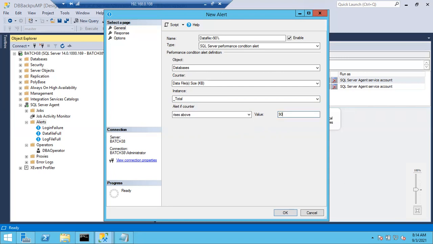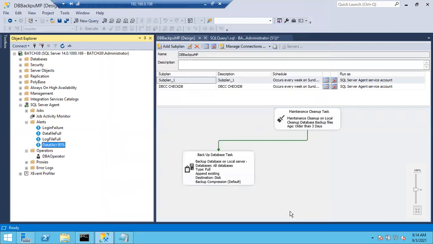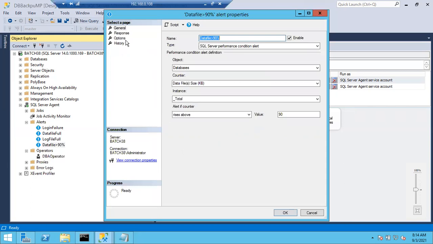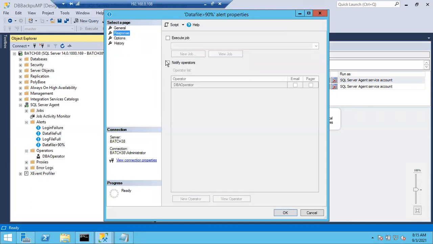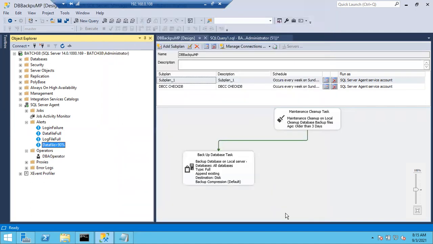90, 95, 80. How much you want, you can give it. Okay, so this way you can configure data file more than 90%. Right? So in case you want to configure CPU more than 90, and oh, wait a minute, I just forgot one more thing. So once it reaches, what is the response? I have to get an email to the DBA operator. Click OK. So automatically you are going to get an email. Right? So CPU more than 90%.